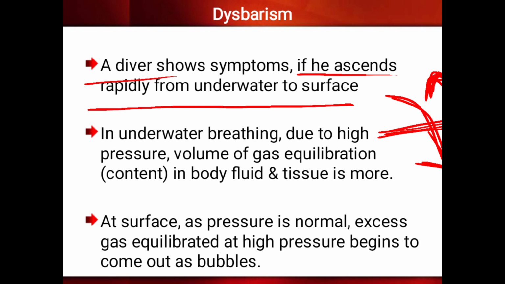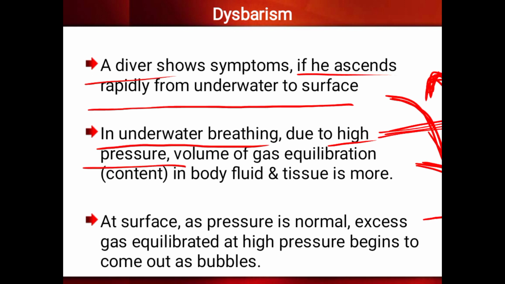Here, when he is underwater, in underwater breathing there is a high pressure. The barometric pressure is very high. When you are going to a higher place, the barometric pressure will be low. At sea level it is normal. When we go underwater, the pressure becomes high.